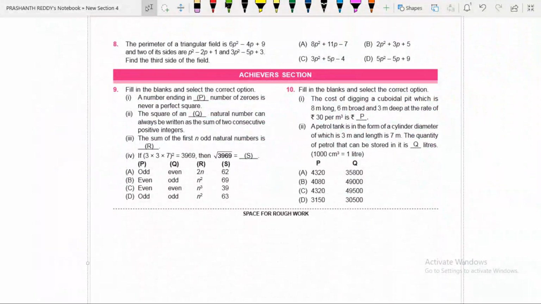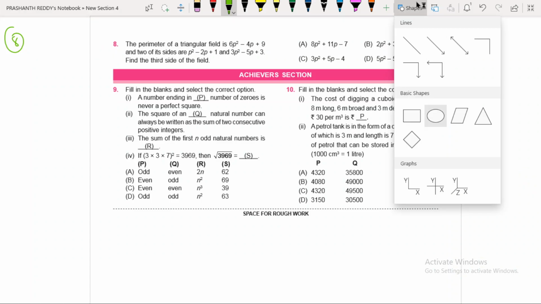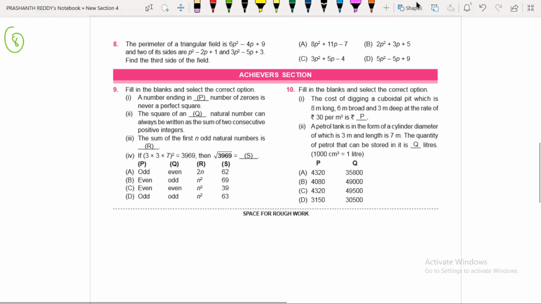After the 7th question, now we are discussing the 8th question, children. Total we are going to focus on 10 questions, you know already. The perimeter of a triangle field. So now you can take a beautiful triangle. If you can enjoy the subject, you will be able to answer like this, my dear children.